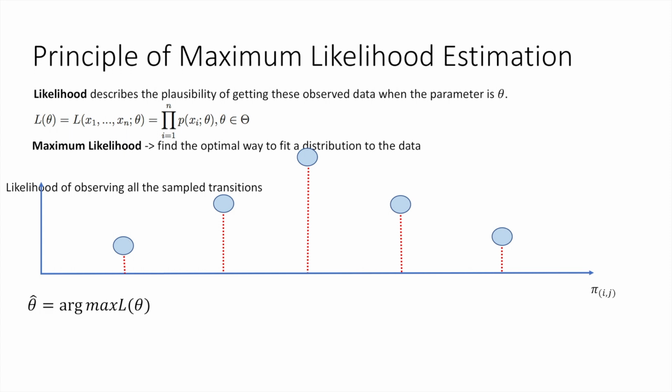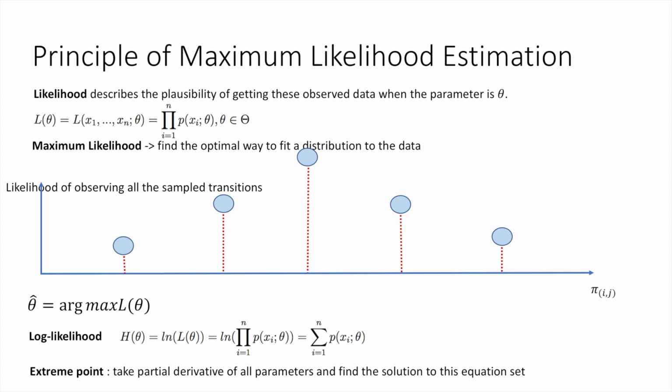For the convenience of computation, we usually take the log of the likelihood function and transform it into a summation of logs. If theta contains n unknown parameters, we need to take partial derivatives with respect to all the parameters and get n equations.